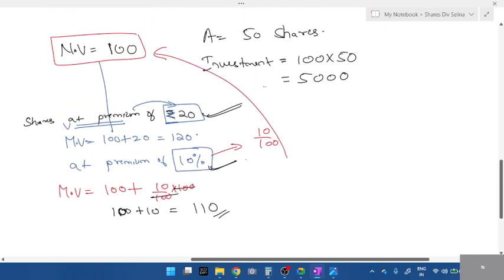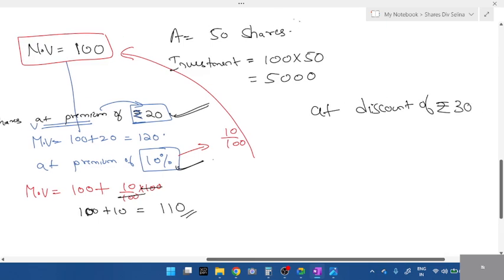Now, nominal value is 100 at discount of rupees 30. What do you mean by discount of rupees 30? Loss or profit? Discount meaning loss. So what will be the market value? 100 minus 30. So what's the current value, students? 70. If I am the owner of Flipkart and it is not doing well, I'll sell it for 70, students. Because my company is going under loss, I want more people to buy the shares. So it is rupees 70.